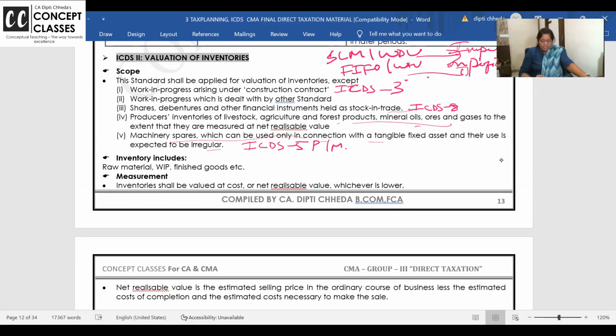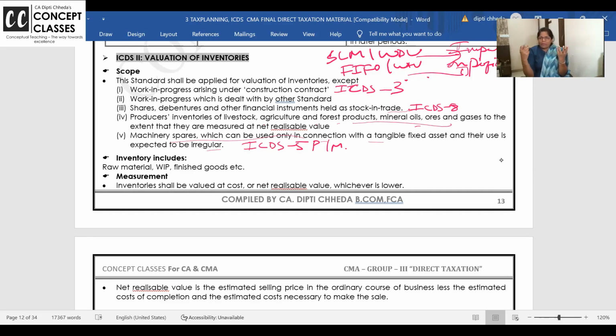Inventory means what? Inventory means raw material from which you are manufacturing, like leather sheets. Work in progress is cut-out leathers, shoes, if I'm making like that. That is my work in progress, incomplete stock. Ma'am, can we ignore work in progress? Many students don't understand. Work in progress is in lakhs of rupees. I remember in my internship, we had done an audit of an oil mill. From groundnut, they were making refined groundnut oil. So peanuts is the raw material.